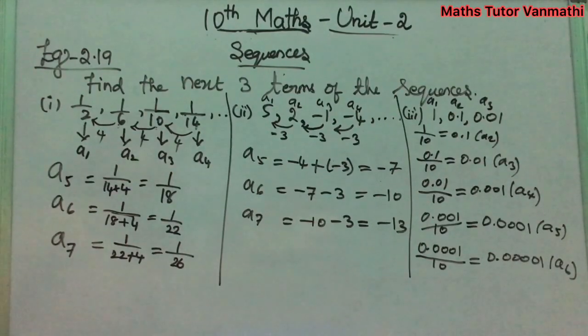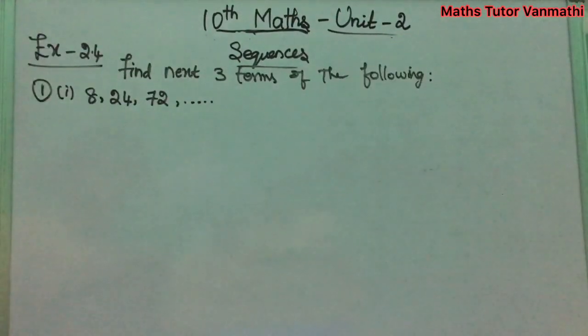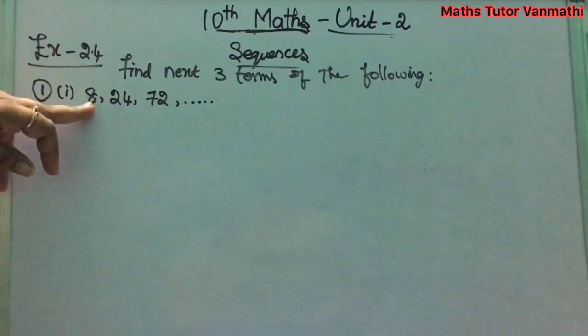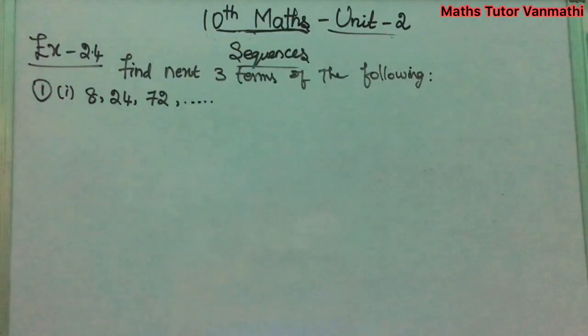Okay, next we can move on to the exercise problem, same as this example model. Exercise 2.4, first problem: find the next three terms of the following. First subdivision is 8, 24, 72. First we have to check whether there is a common difference. 24 minus 8, 72 minus 24. There is no common difference.